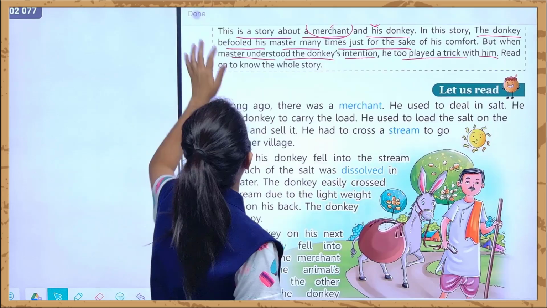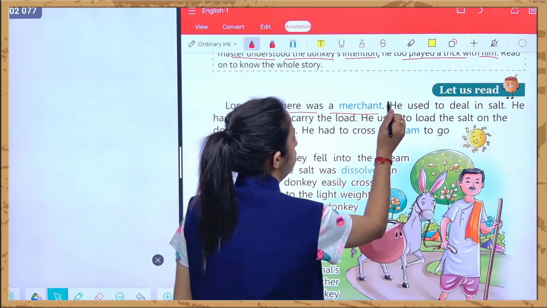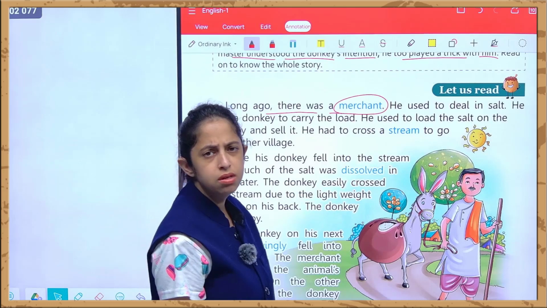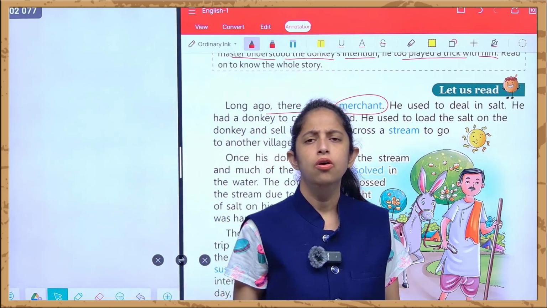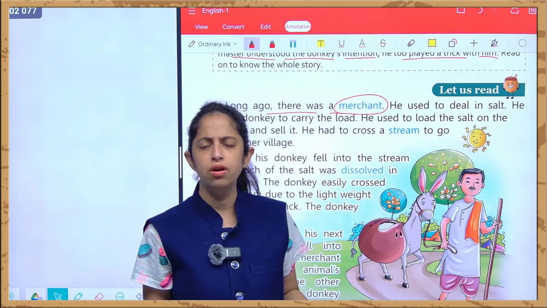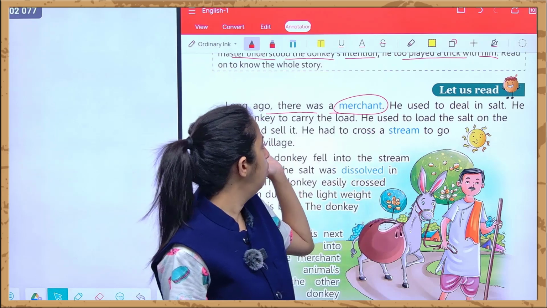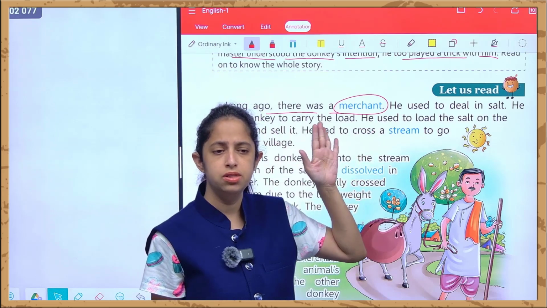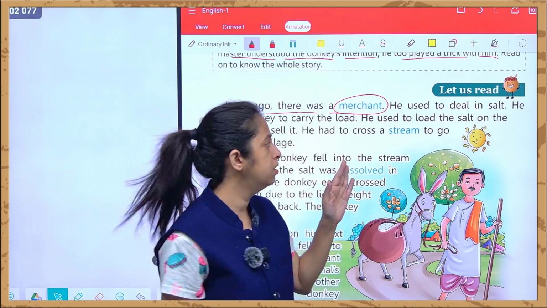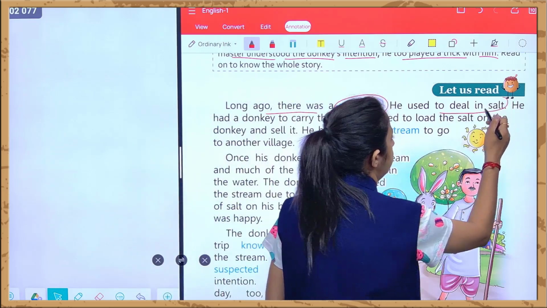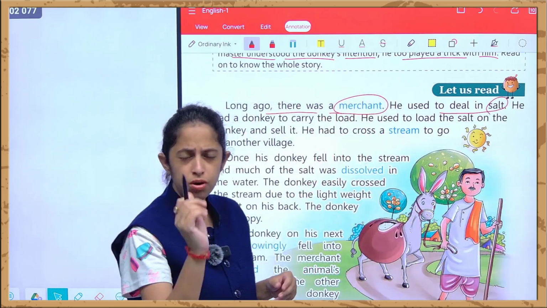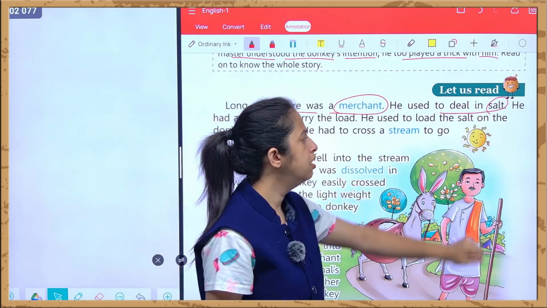Okay. So long ago there was a merchant. I have already explained to you who is a merchant. A merchant is a person who buys or sells goods in very large quantities. And long ago means there was a time, जब एक बहुत ही पहले समय की बात है. He used to deal in salt. And in which good he used to deal? He used to deal in salt.